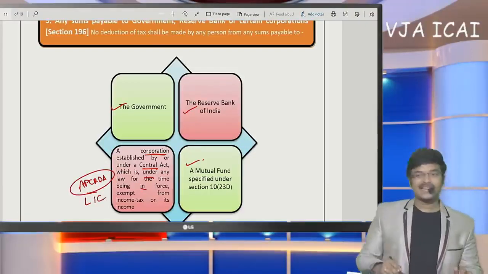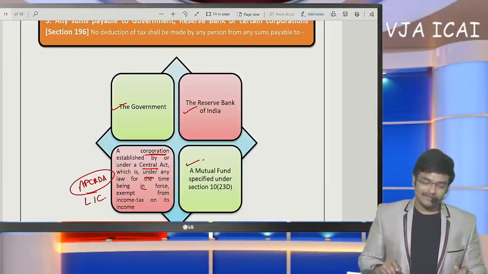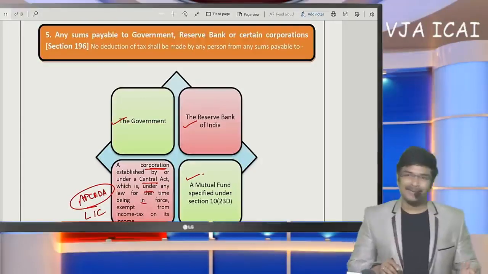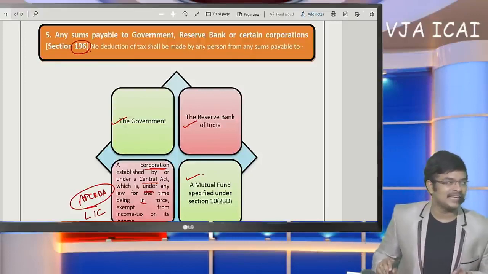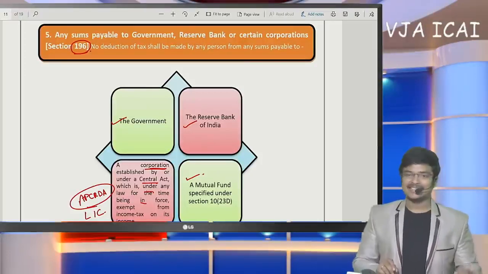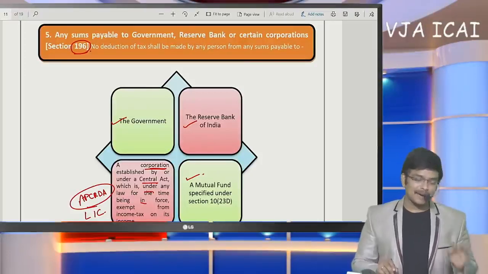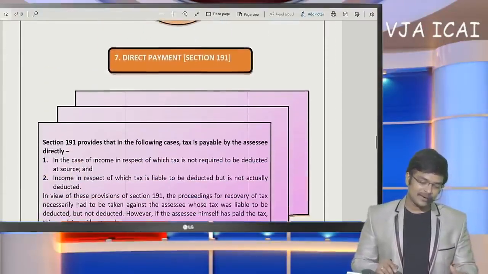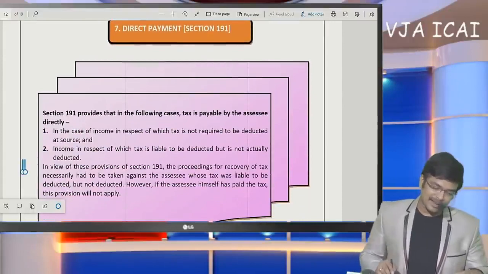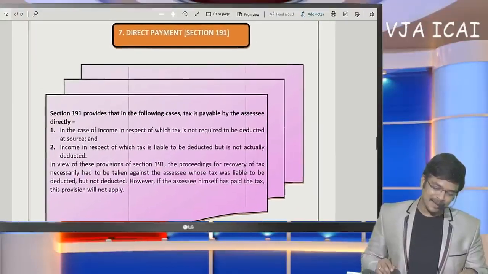LIC is a corporation established by the government. So if we are going to make any payments to them, then what section 196 specifies is, you don't deduct TDS on payment to the government, RBI and certain corporations. That is the conclusion it gives us. And now very important aspects are direct payment.